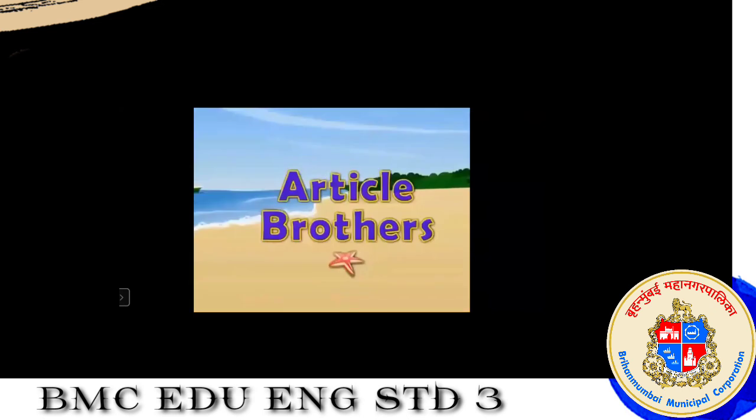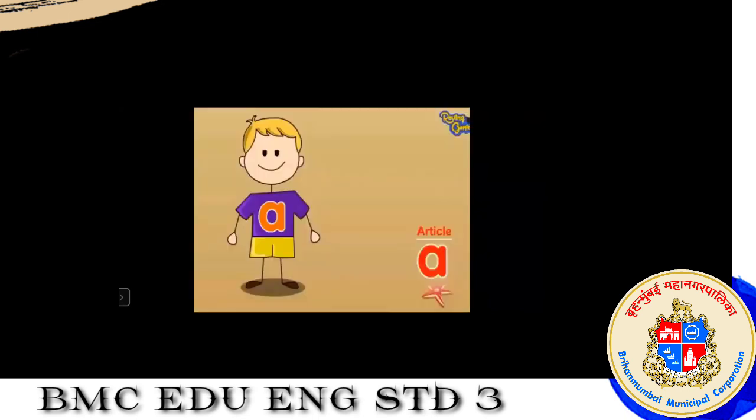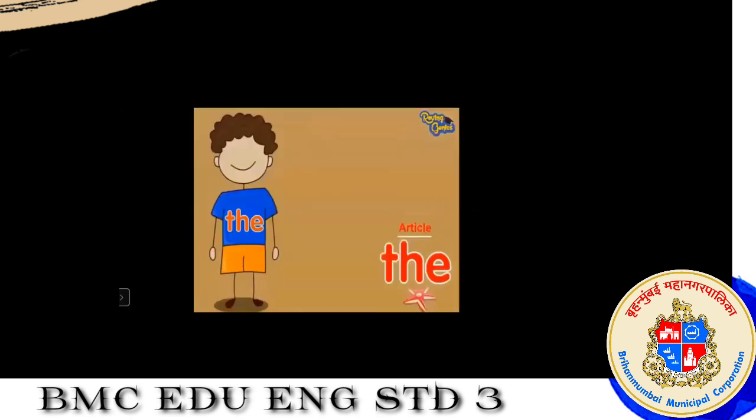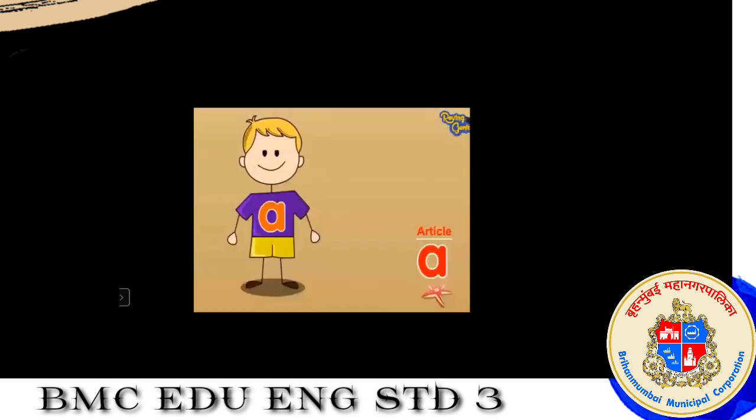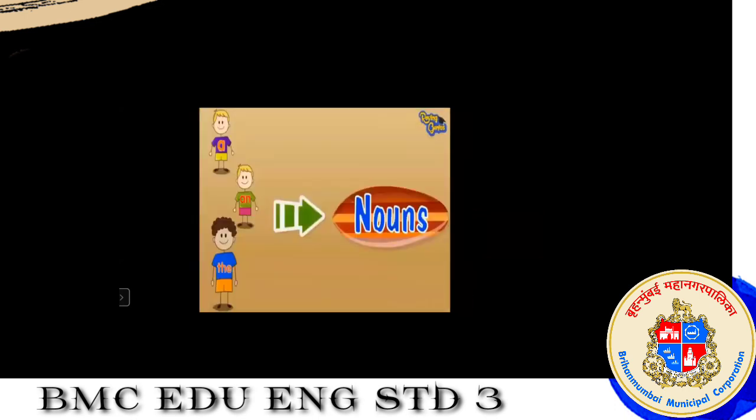Now students, I'm going to tell you a story of the article brothers. A, an, and the. There are 3 article brothers, you know. The first one is A. The second one is an. And the third one is the. These are 3 brothers: a, an, and the. The is the elder brother. And A and an, they are twins, and the is their elder brother.